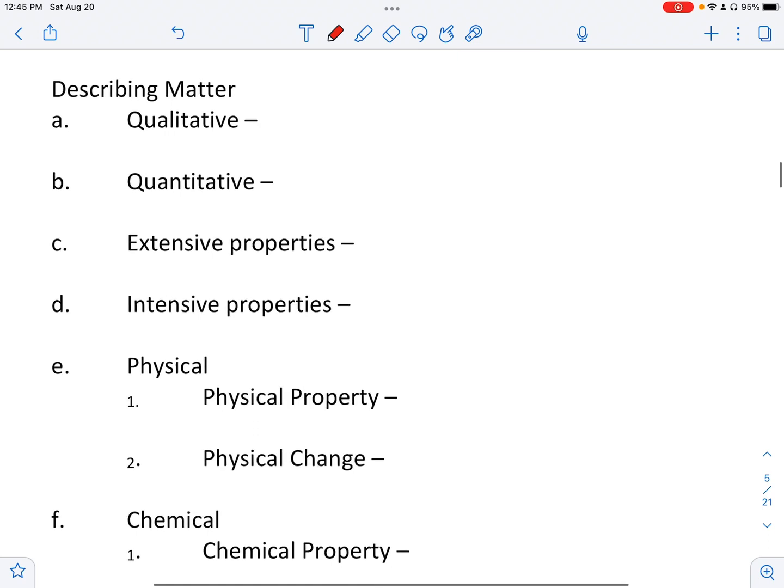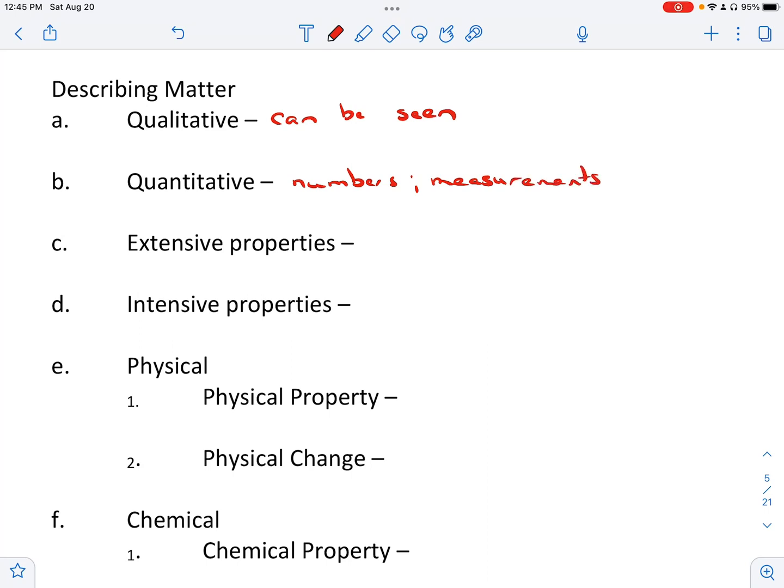Okay, kind of finishing this out by describing matter. We did these on our vocab, we did it on our foldable the other day, so this should hopefully be pretty good, but we're going to quickly buzz through this. Qualitative is something that can be seen. Quantitative is about numbers. We have to measure. There are measurements here. Remember, extensive properties kind of go along with that quantitative.